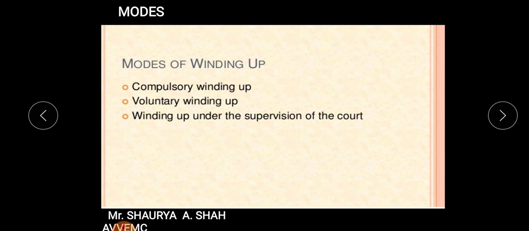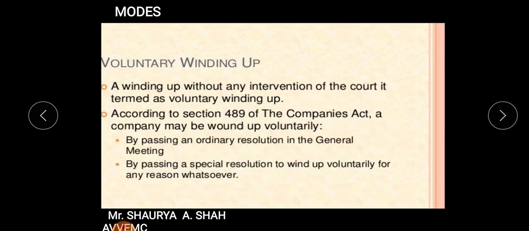And the next is winding up under the supervision of the court. Many times the court interferes while doing the liquidation process. They are in the situation that the company should be wound up. So out of all three, in the VNSU syllabus, you need to study only voluntary winding up. The first and the third we don't need to study. Is it clear, everyone? So we will see what is voluntary winding up in detail.